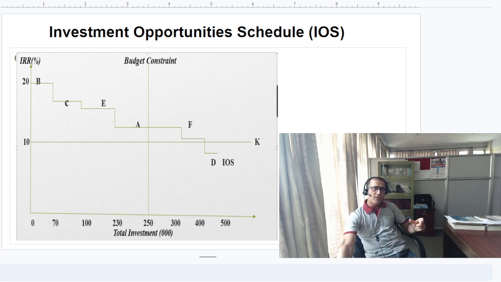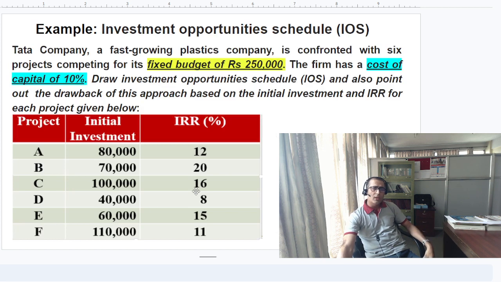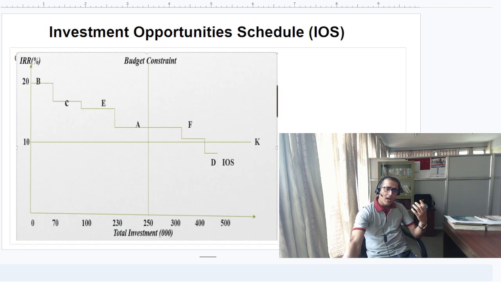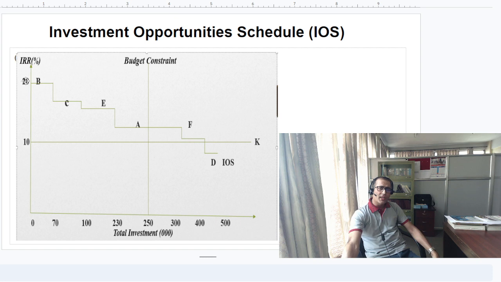Now look at the highest internal rate of return, which is 20%. The y-axis is the internal rate of return, and the minimum rate of return is the cost of capital, denoted by K. This curve is called the IOS, the investment opportunity schedule, as I explained here.